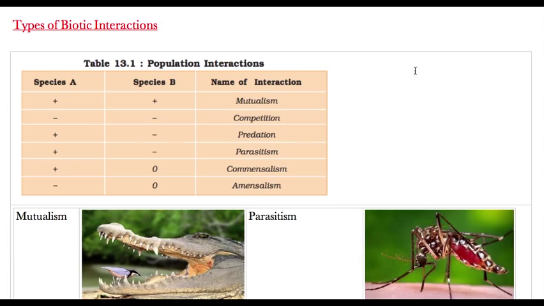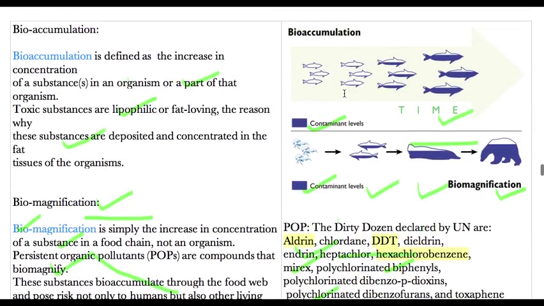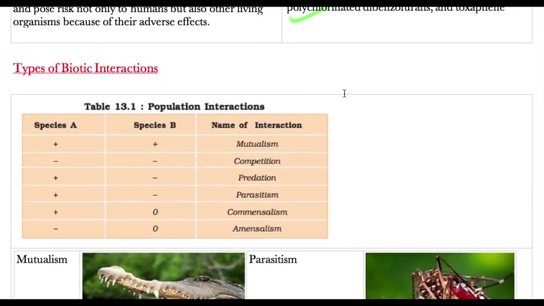In our last video, we dealt with biomagnification and bioaccumulation, and here we'll see types of biotic interactions. No animal can live in isolation. As we discussed earlier, they always interact with the elements of the environment, both biotic as well as abiotic.